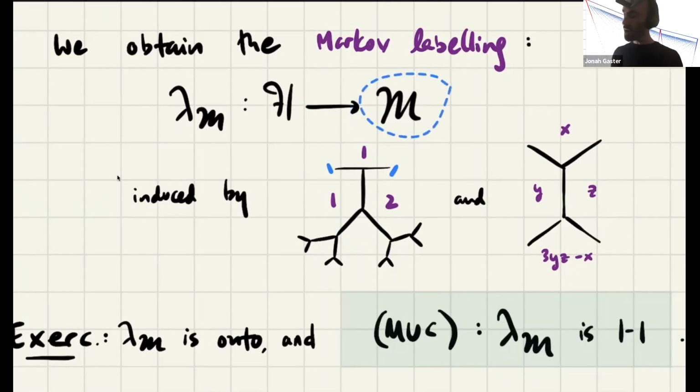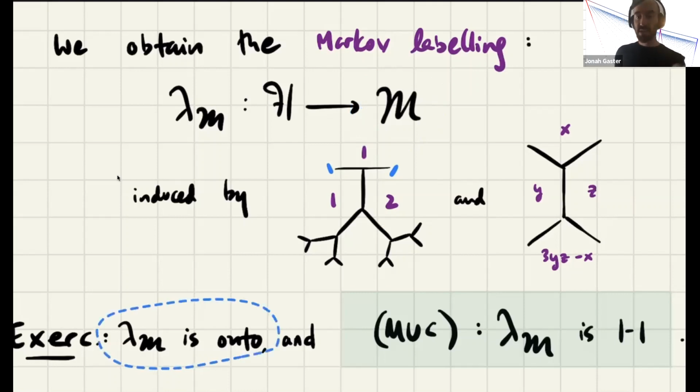So it's not too hard to work out that this map to M is actually onto. Every Markov number will appear in this tree if you set it up the way we did up here. And that's just because if you have a Markov triple and you flip its largest entry, you're going to decrease the size of the largest entry. So that'll bring you back down to the root. And you find that you'll see every Markov number in the tree.